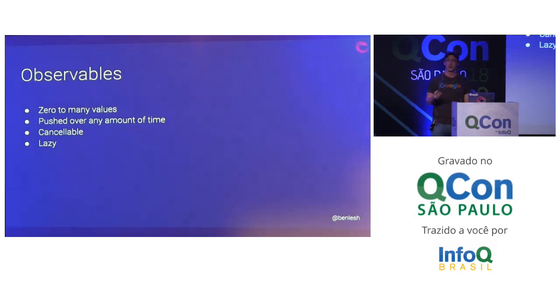Observables are a type that are very similar to promises. They push values at you. The difference is promises give you one value. An observable can give you 0 to many values over any amount of time. They're also lazy. Promises are not lazy. When you have a promise, whatever was kicking off the async thing that's going to give you a value later for that promise has already started.